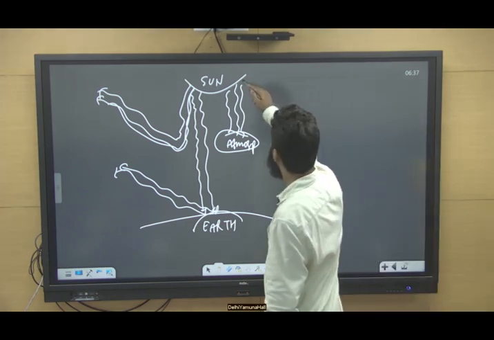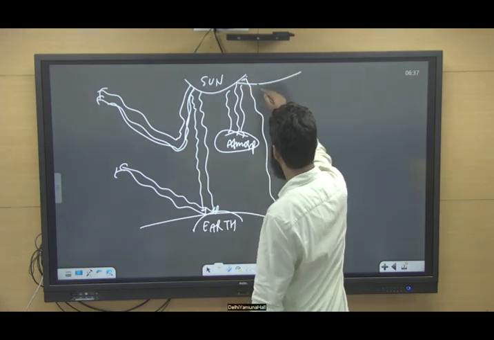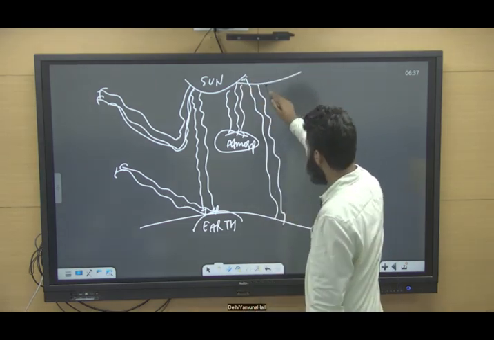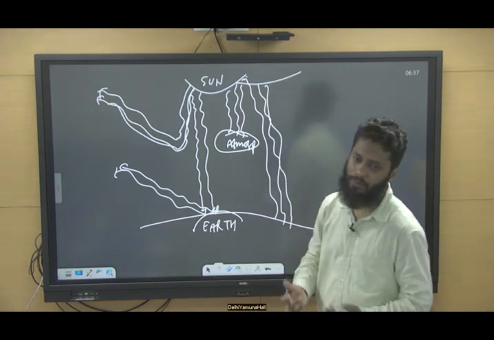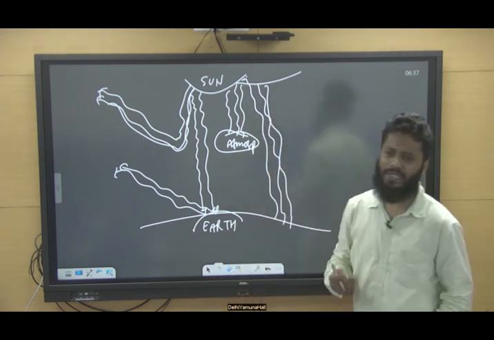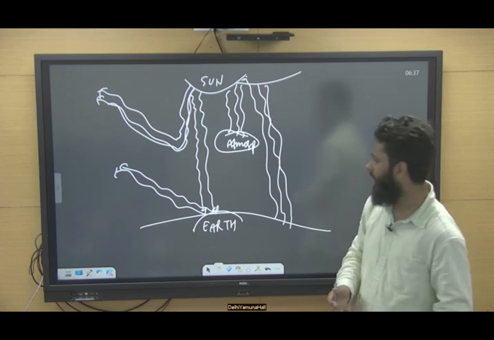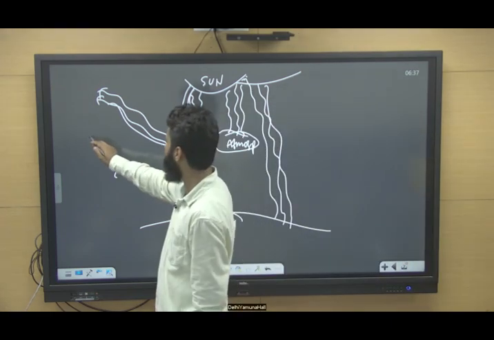Now some incoming solar radiation is being absorbed by the surface of earth. When we see what percentage is being absorbed and what percentage is reflected, roughly it is around 30%.